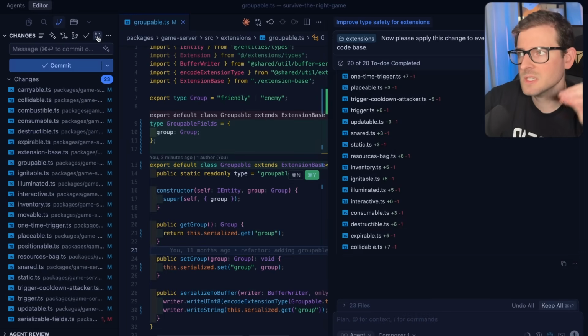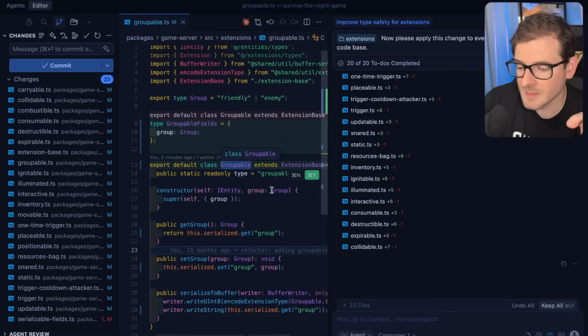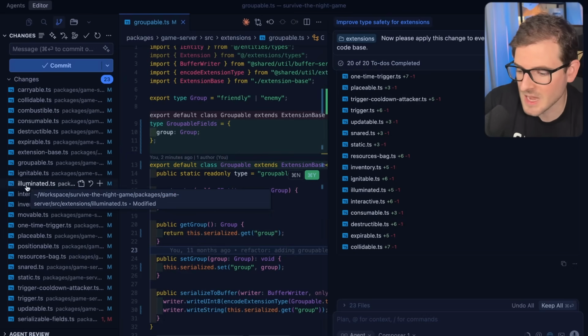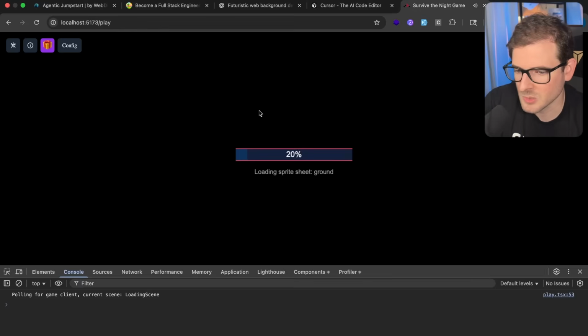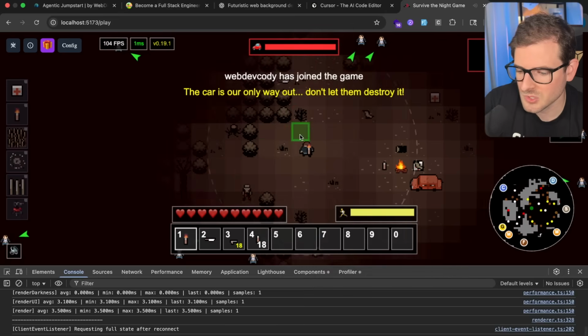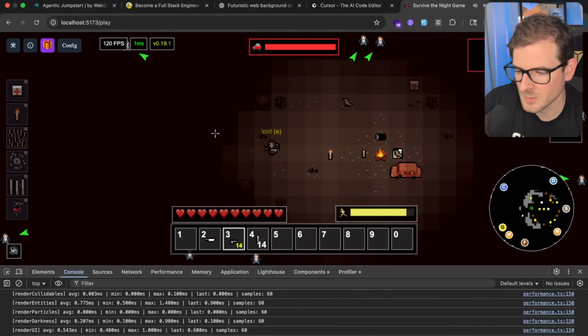Okay, so this is by far the number one reason I use Composer1: often the LLM does generate slop. Not just Composer1, but all LLMs will generate slop unless you guide it properly. And having something that can quickly refactor and fix the slop that was generated is game changing in my opinion. So let's go back and make sure that this game still works. I'm gonna do a refresh here, and we should be able to walk around. We can still shoot. Looks like everything's working how it did before.